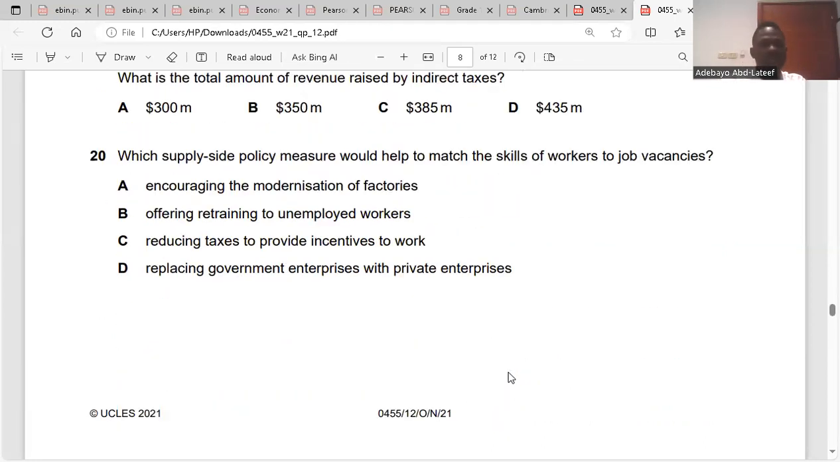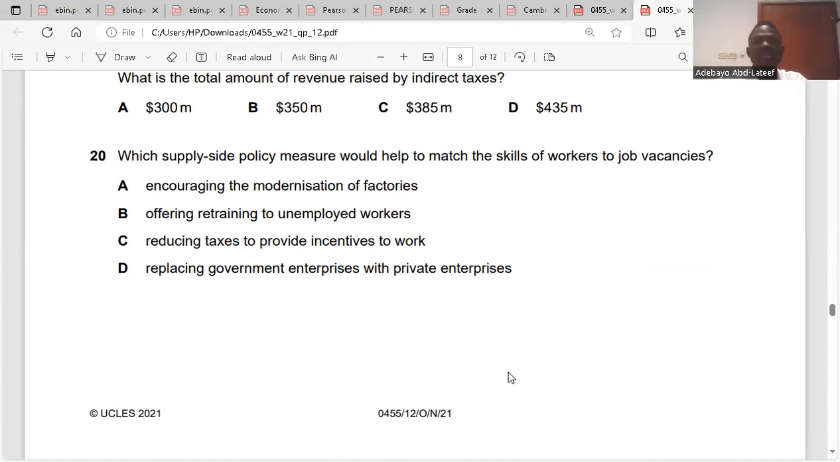Question 20. Which supply side policy measures would help to match the skills of workers to job vacancies? When we talk about supply side policies, we're talking about education and training, we're talking about privatization. These are supply side policy. So here they said encouraging the modernization of factories. That is not supply side policy. It will not match the skills of workers to job vacancies.